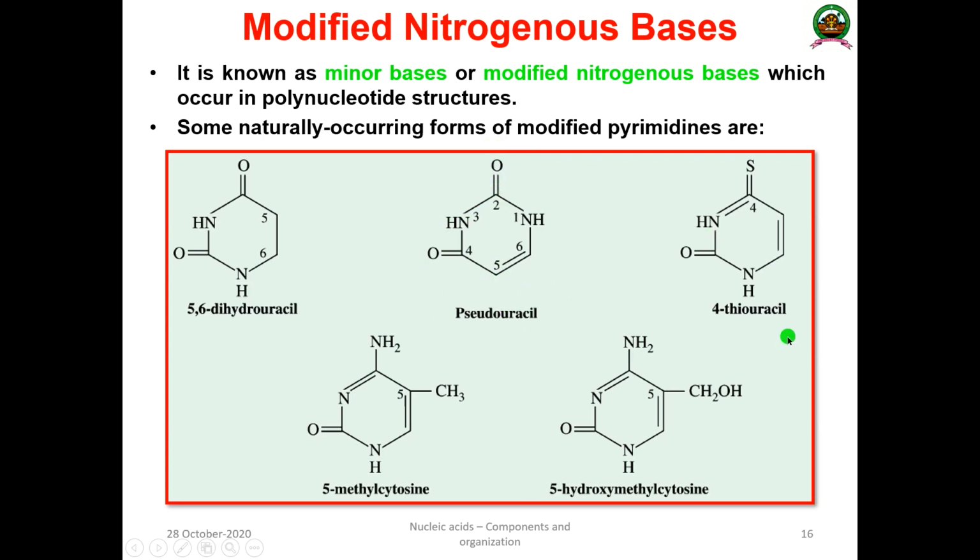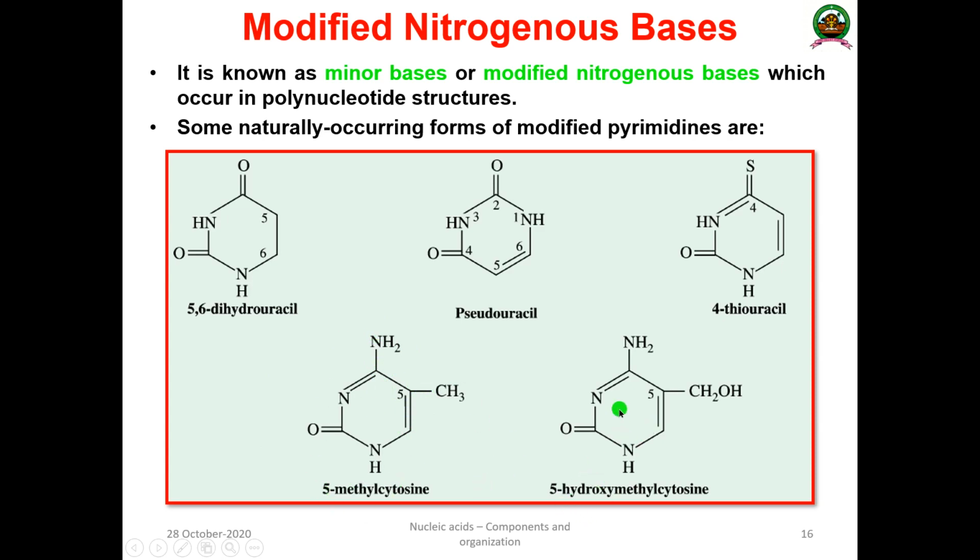Okay, the next one is thiouracil. Here it is a sulfur. At position number 4 there is a sulfur, this is an oxygen, and there is a nitrogen. This is known as thiouracil. The next one you can see is 5-methyl cytosine. Here this is a cytosine, as you all know. At the fifth position there is a methyl group, so it is 5-methyl cytosine.